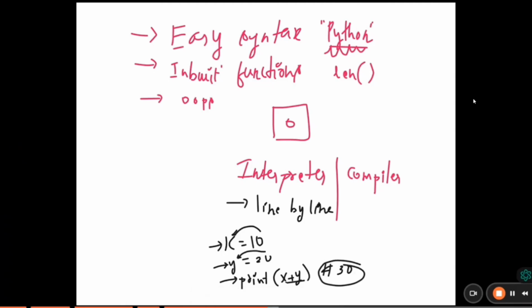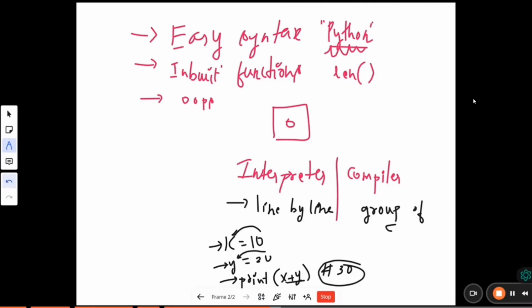But the compiler executes a group of code. It does not execute line by line; it executes all the code at once. Obviously, the interpreter is slower compared to the compiler. The compiler is much faster, but the interpreter is slower, because the interpreter executes line by line while the compiler executes once.